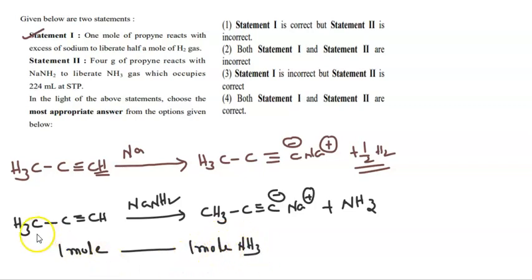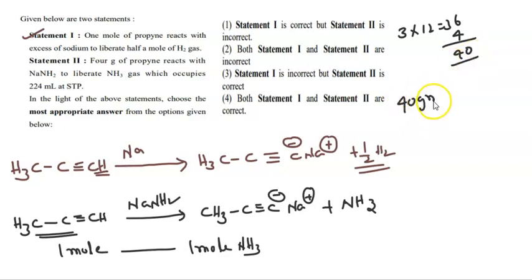So if I take propyne as 1 mole, then its gram molecular weight is 3 into 12, 36, and 4 grams of hydrogen, total 40. 40 grams can produce 1 mole of ammonia at STP, 22.4 liters.